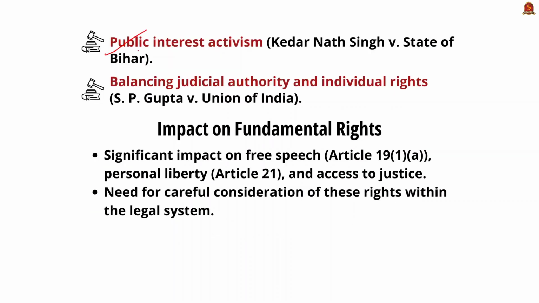And the fifth major concern is about the public interest activism. The activist may face contempt for criticizing judicial decisions. The example for this is Kedarnath versus State of Bihar 1962, which emphasized the good faith criticism should not lead to contempt, reinforcing protection under Article 19 Clause 1 Subclause A. And the final one, balancing judicial authority and individual rights, because it is very crucial. Example, S.P. Gupta versus Union of India 1981, where the Supreme Court examined contempt to ensure personal liberty, linking back to Article 21, right to life and personal liberty.